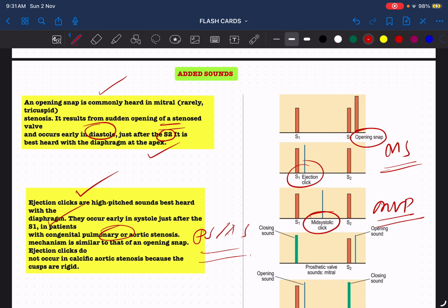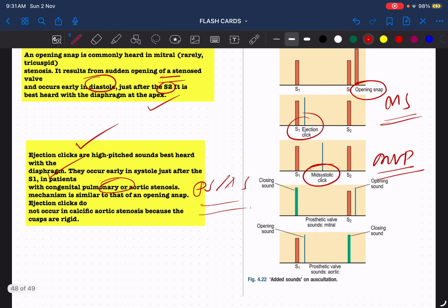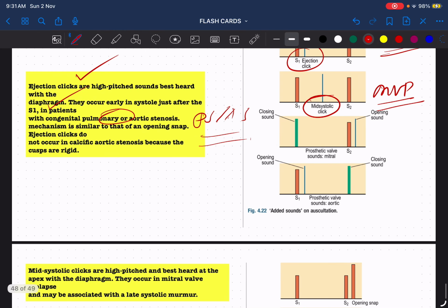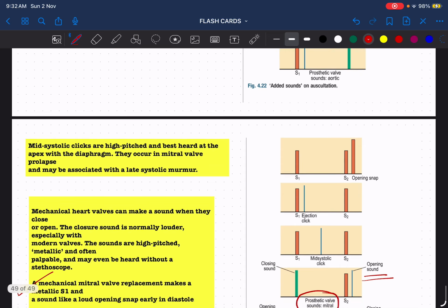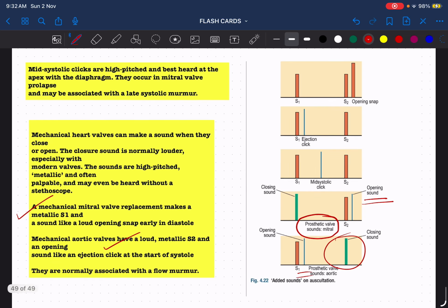Added sounds. Opening snap: mitral valve, sudden opening of a stenosed valve, early diastole, just after S2, best heard with the diaphragm at the apex of the heart. Ejection click: high-pitched sound, best heard with the diaphragm, occurs in pulmonary or aortic stenosis early in the systole after S1. In calcific aortic stenosis, the ejection click does not happen. Mid-systolic clicks: mitral valve prolapse. And in mechanical heart valves, the intensity will be more compared to normal heart valves, and the ejection click and opening snap occur at an earlier duration.